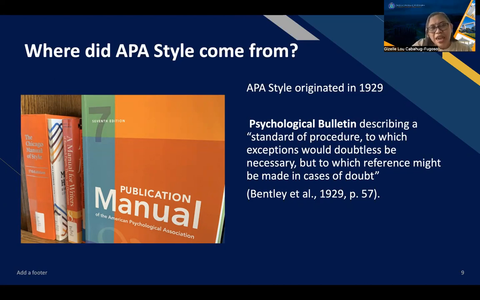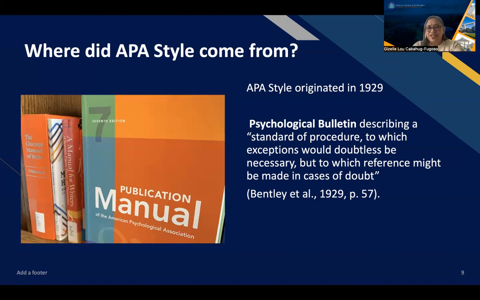So where did APA style come from? APA style originated in 1929, where a group of psychologists, anthropologists, and business managers convened and sought to establish a simple set of procedure or style guidelines that would codify the many components of scientific writing to increase the ease of comprehension.